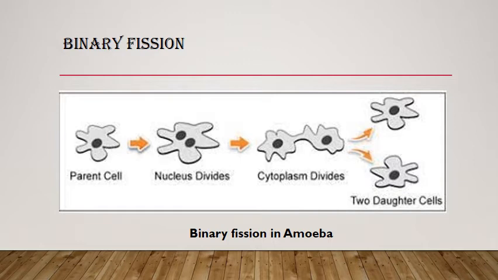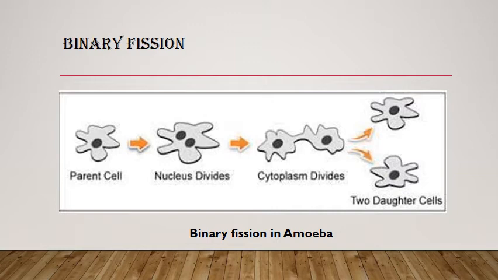Then slowly the parent cell is divided into two cells, each having its own nucleus, and finally these two cells separate from each other. These two separated cells are known as daughter cells.